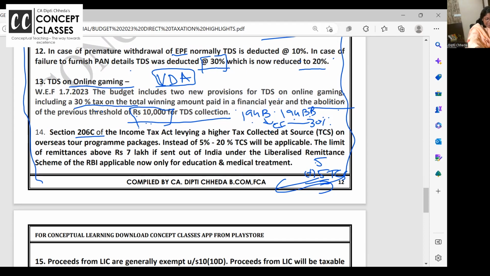So when you do currency conversion, till last year up to 7 lakh currency conversion, no problem was there. After that, they were charging the TCS. That 7 lakh limit is done away with. Except, today also the 7 lakh limit is there if you need currency for education and medical treatment. If you are going for foreign education and you need foreign currency, up to 7 lakh no TCS. Beyond that, TCS will be there. Medical treatment you need currency, up to 7 lakh no problem. Beyond that, TCS is going to be deducted at 20% instead of 5%.